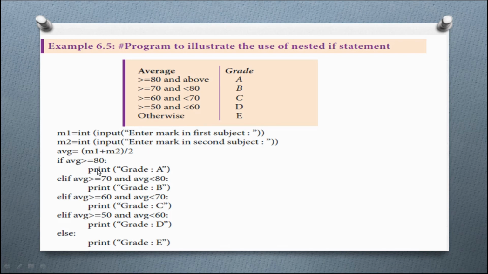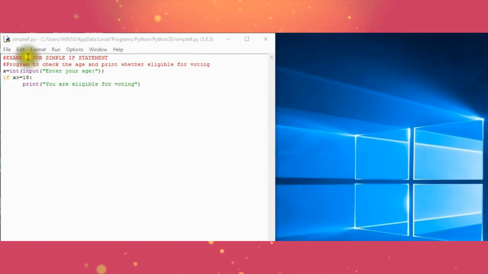Okay children, next we move to practical session. Okay, now I entered into Python environment and I am going to explain to you the simple if statement. For this, I am putting commands, that is an example for simple if statement. The purpose of this program is to get the age and print whether the person is eligible for voting according to the condition. Here I am going to get x equal to input, enter your age. See, I am using the condition int. Int means it's a whole number.